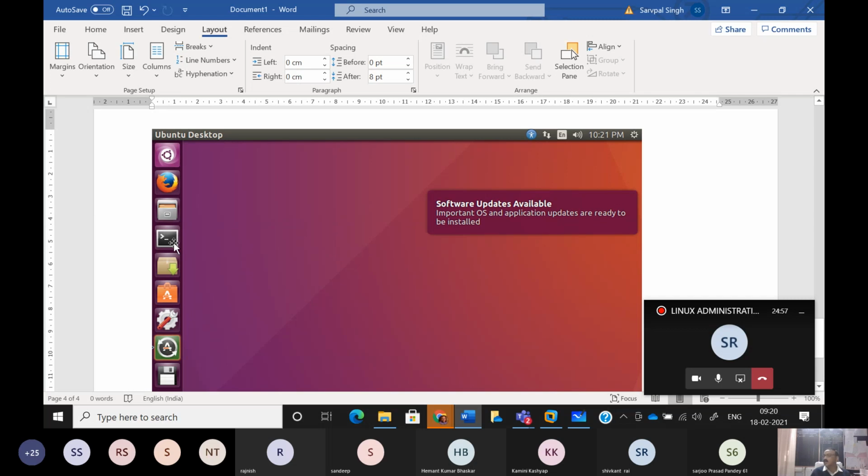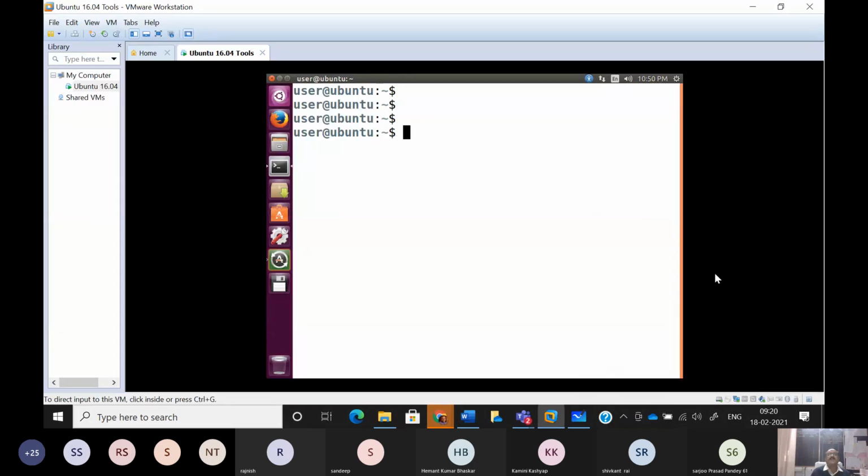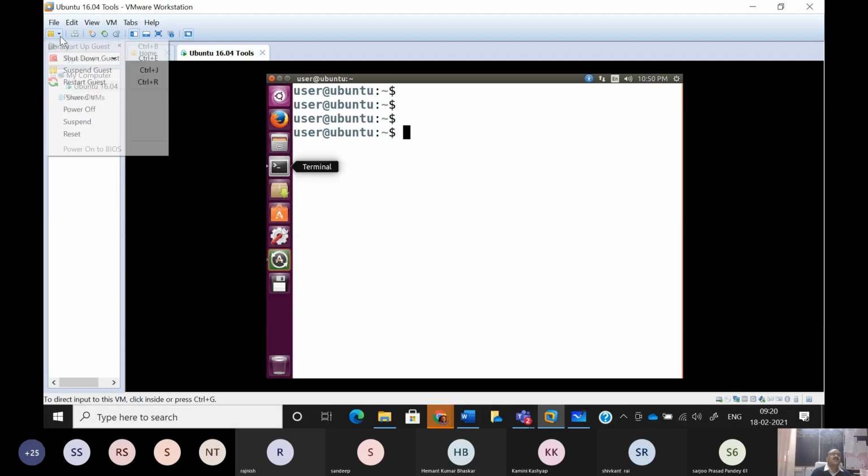And here you have to double click this terminal icon, and then the Ubuntu machine window will be started like the one which I am showing over here. So this way you can get this Ubuntu terminal ready for you. And the one which I was discussing was this one.